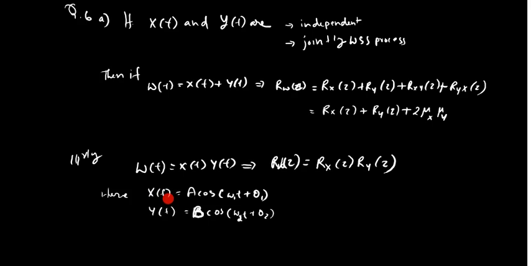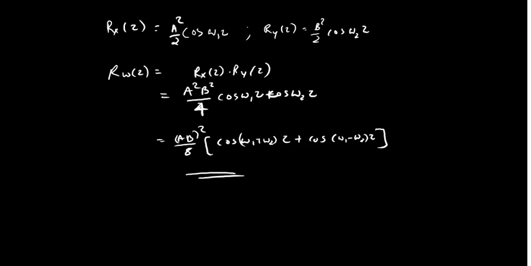Now x of t is given as a cos(omega 1 t plus theta 1) and y of t is given as b cos(omega 2 t plus theta 2), where theta 1 and theta 2 are the random functions. In the first question we have seen that the Rx of tau is obtained as you can see here, as we discussed.